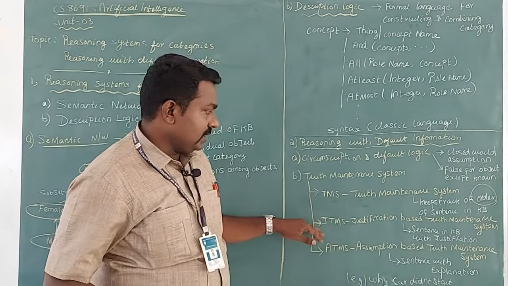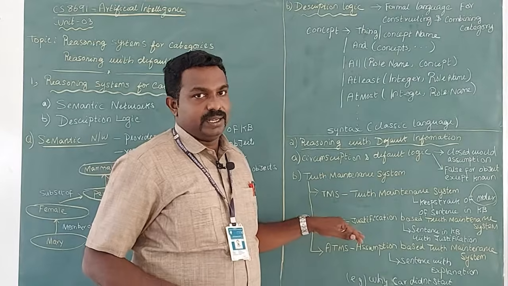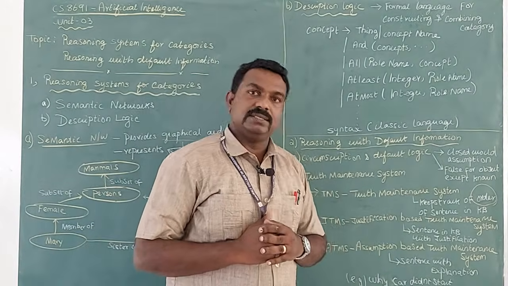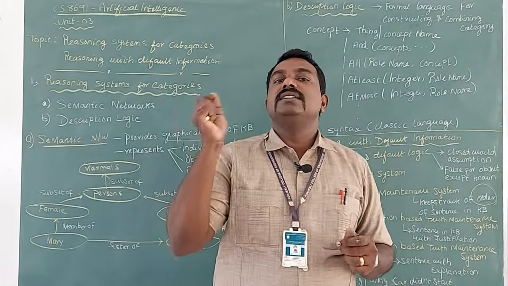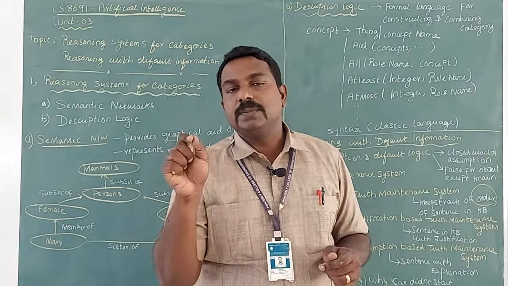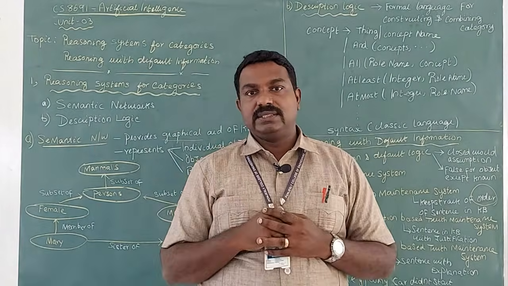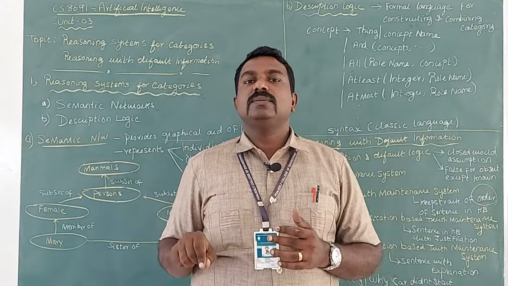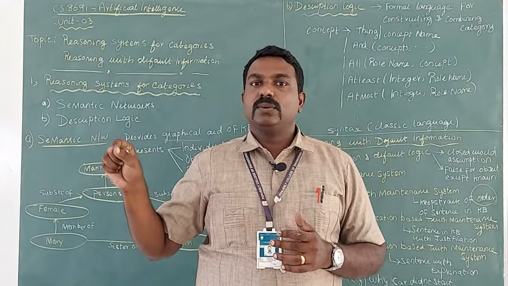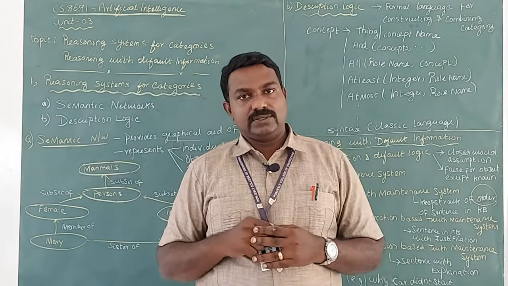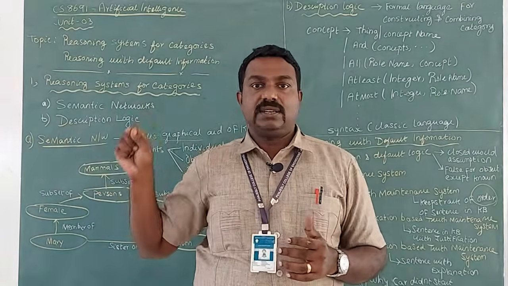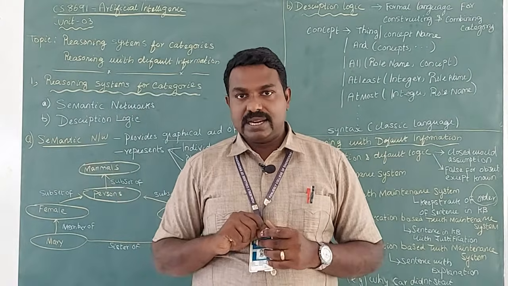The second one is justification based truth maintenance system. In this system, for whatever sentence you store in the knowledge base, you must do a justification why this particular sentence is stored in the knowledge base. If someone is entering the classroom, I can enter the sentence in the knowledge base that so and so professor has entered the classroom, and with that I have to do the justification why I have entered that particular sentence.